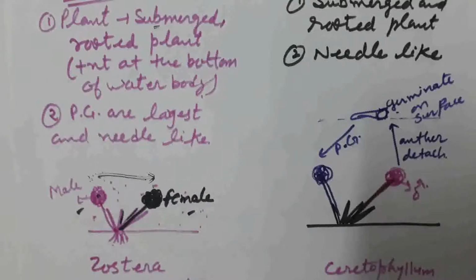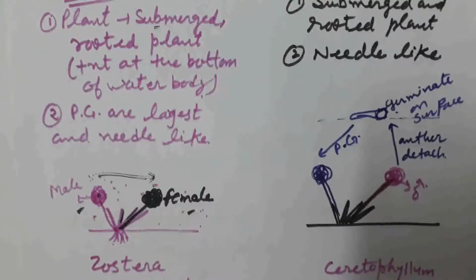The main thing in this case is that the pollen grains have a specific gravity equal to the gravity of the water. If the gravity of pollen grains is more than the gravity of water, they sink down and reach the bottom of the water. And if they have lesser gravity than water, they float on the surface of the water.